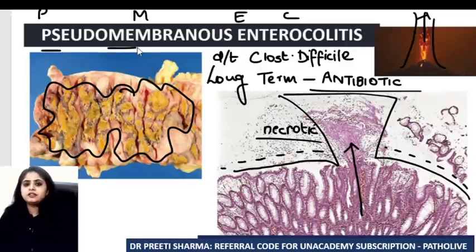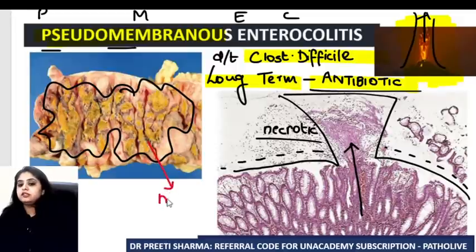So they ask you very set questions over here. What is the history that you'll get? Long-term use of antibiotics. What is the organism? You'll know it is Clostridium difficile. What is the appearance known as? You should remember this picture of a volcano that I've made over here, volcano-like eruption. And pseudomembranous, this membrane, on which aspect of the intestine are you seeing this membrane?